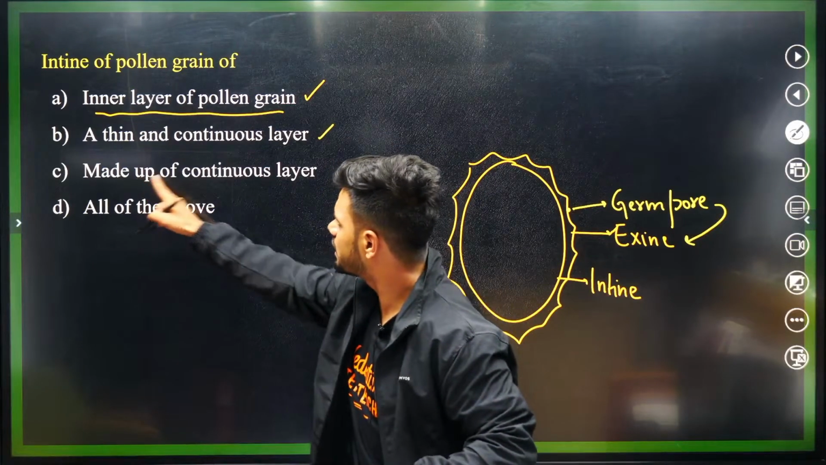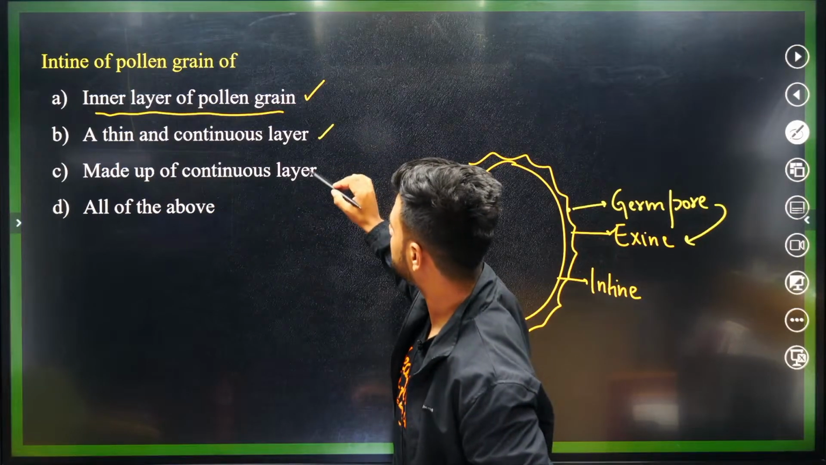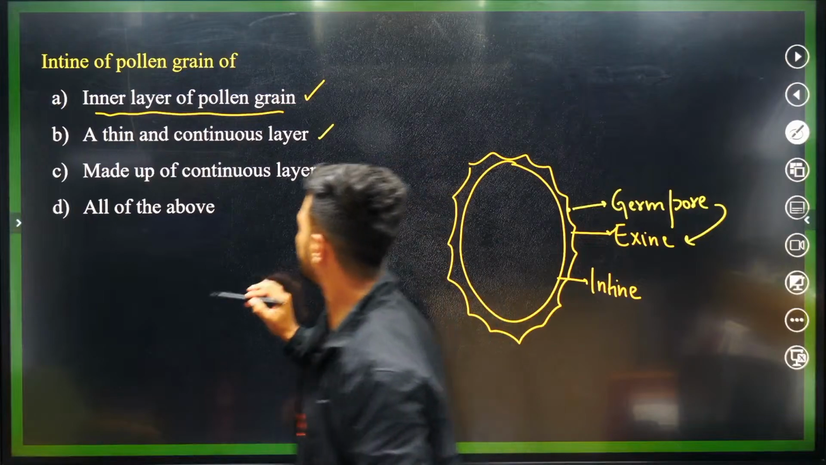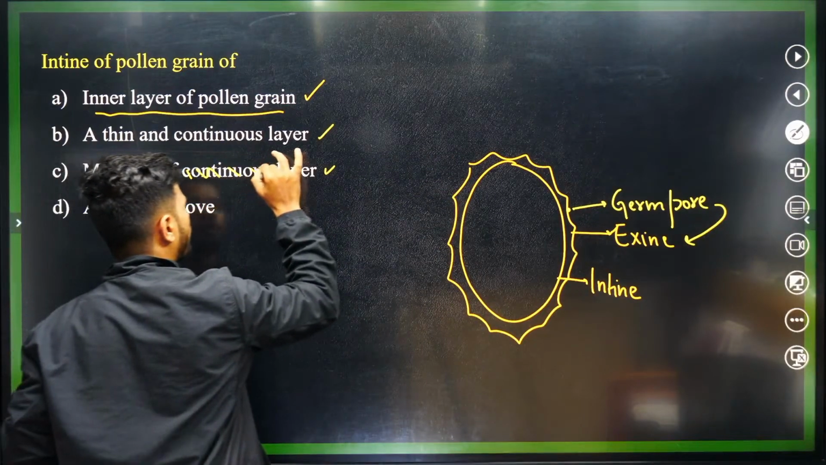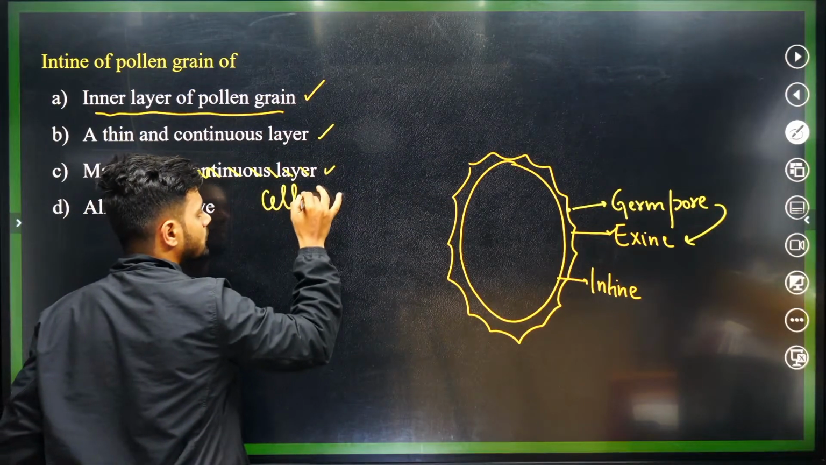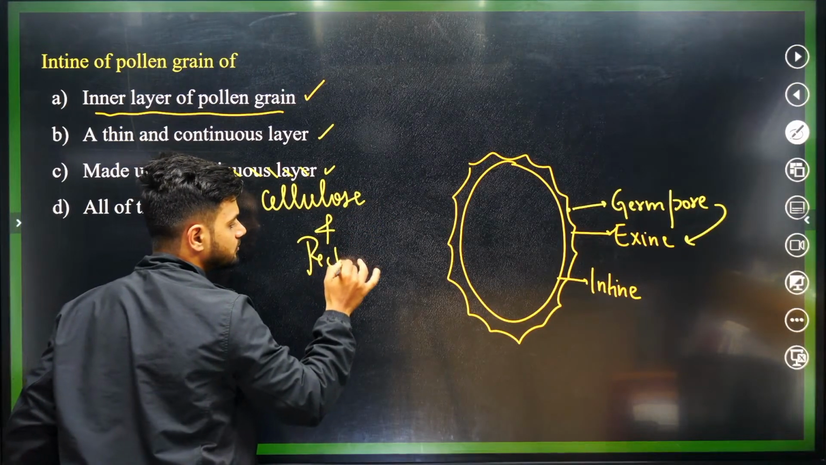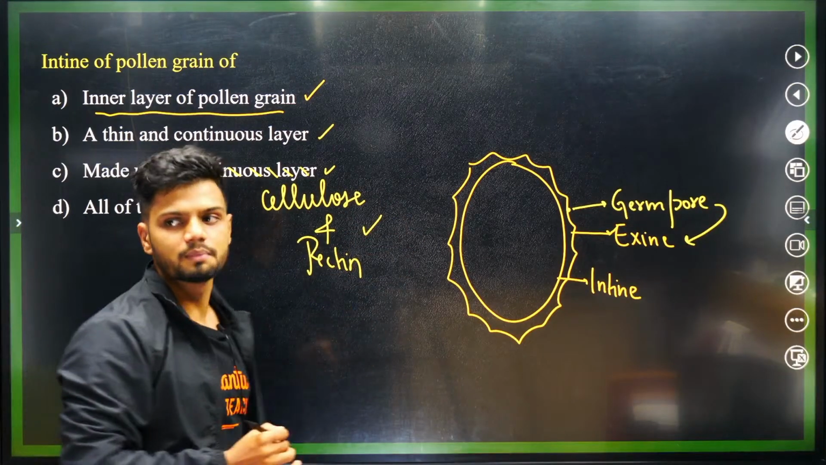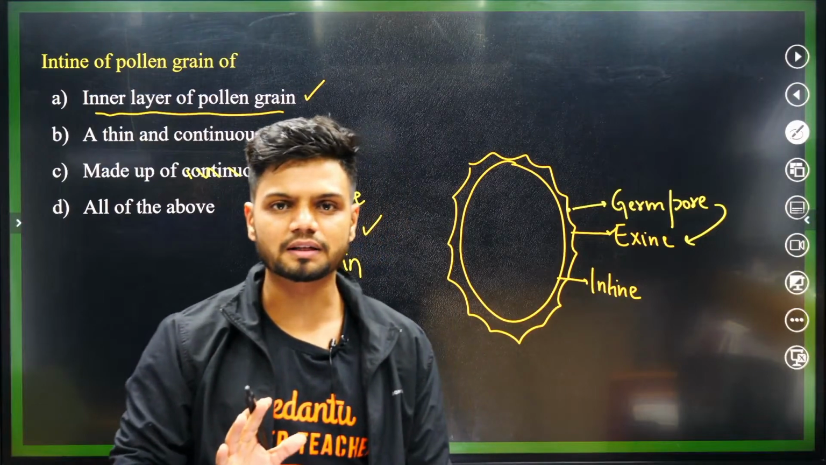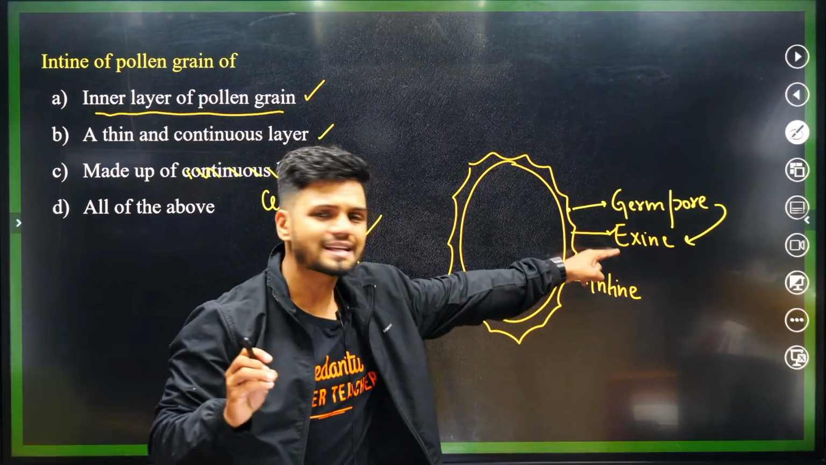Okay, it is made up of cellulose and pectin. Correct or not? Tell me. It is made up of cellulose and pectin. Now you tell me students, what is exine made up of?